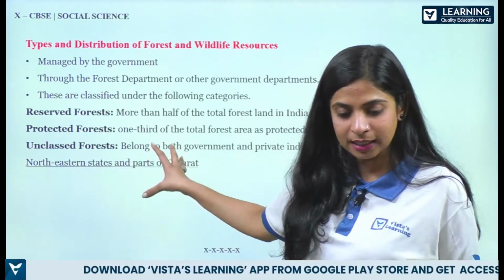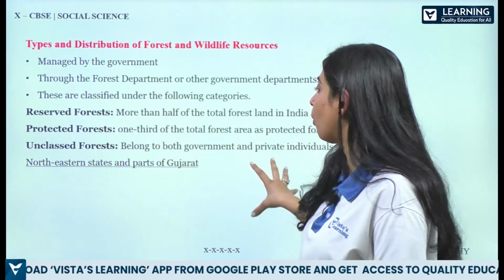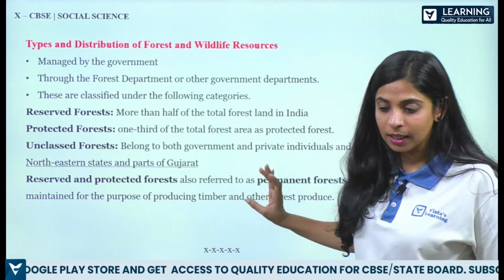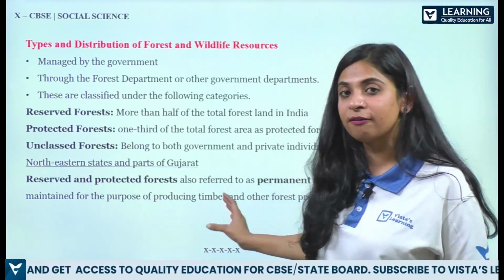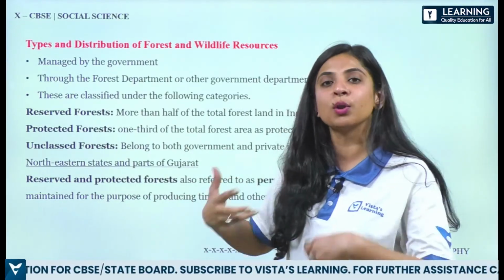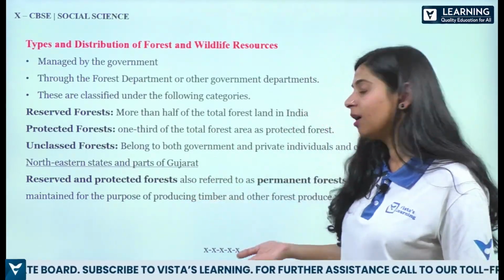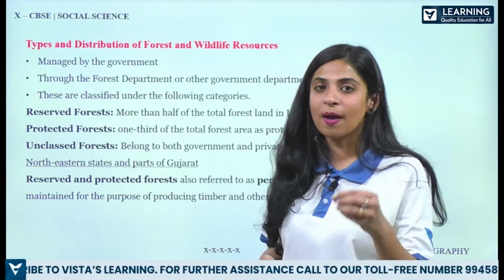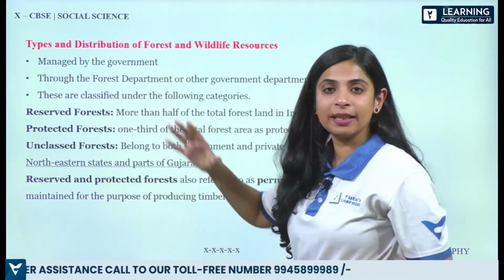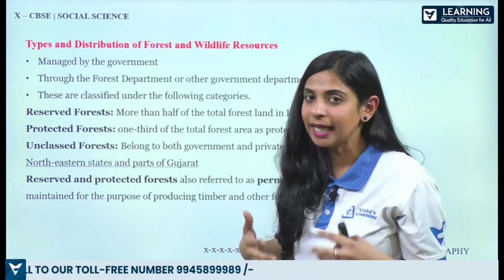So ये क्या होते हैं? कुछ unclassified forest. After that we have reserved and protected forest. Reserved and protected forests are referred to as the permanent forest, and यहाँ से we can expect to produce some products like timber, rubber, or some sort of medicines. तो ये है आपका classification of forest, और कैसे ये distribute होता है, कौन इसको देखता है, government देखता है.